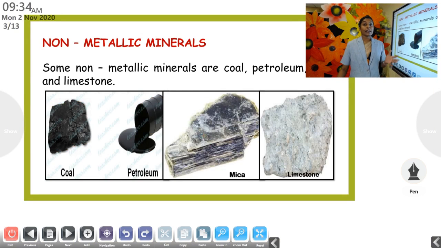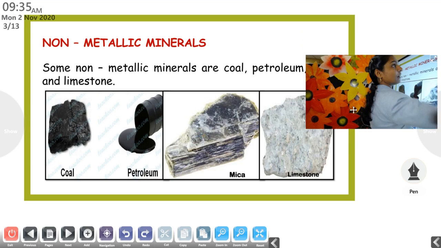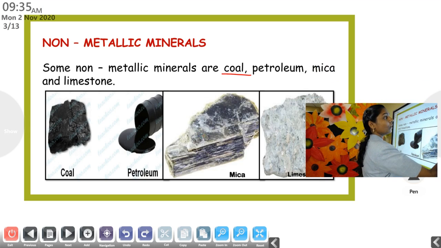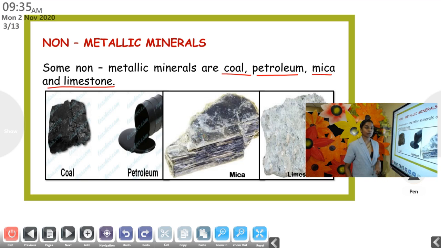We have to study what the non-metallic minerals are. Some non-metallic minerals are coal, petroleum, mica and limestone, where the metallic content will not be there.